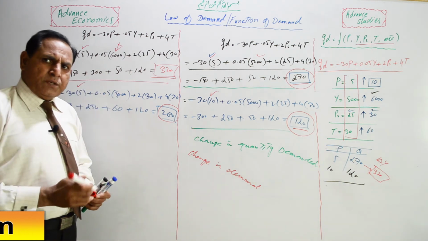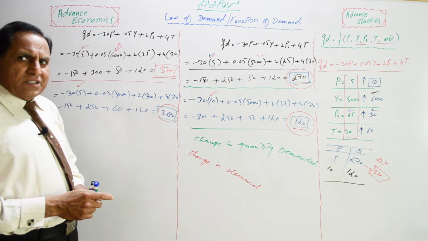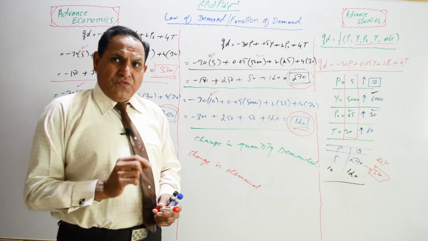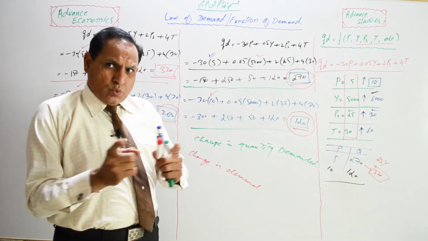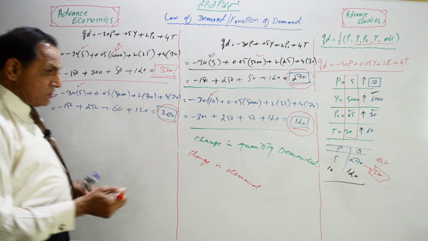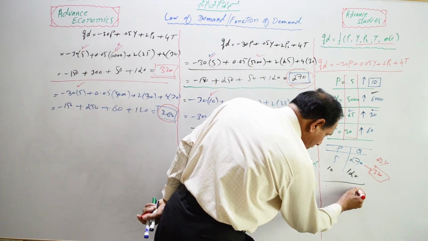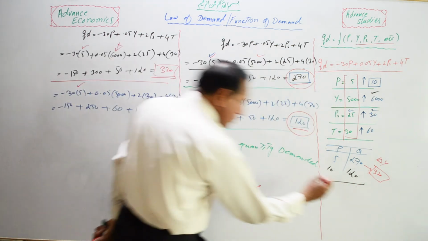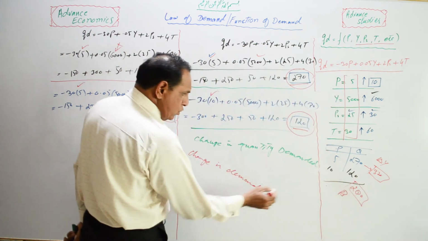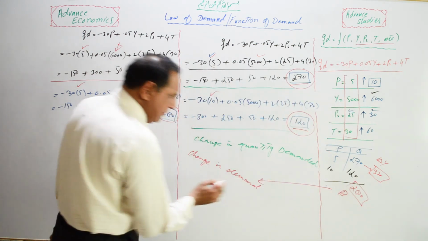When the prices of substitution goods increase, the customer thinks that this good is now very costly and he can't afford this. Now he will shift to another good that is cheaper as compared to it. And this change because of substitution goods is also known as change in demand.